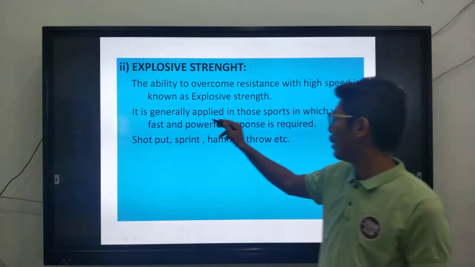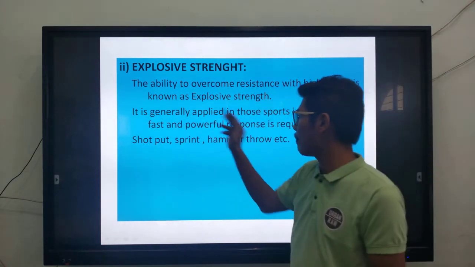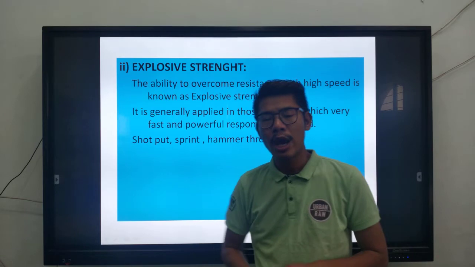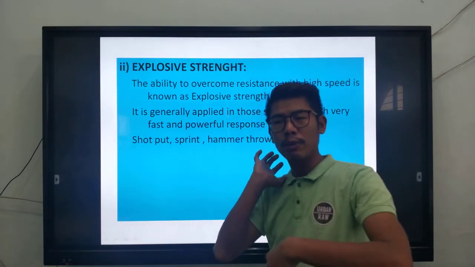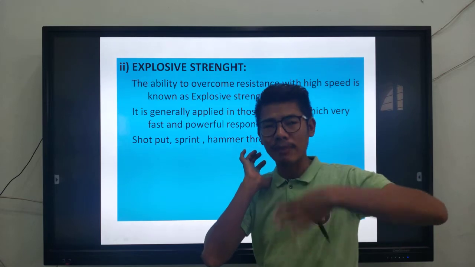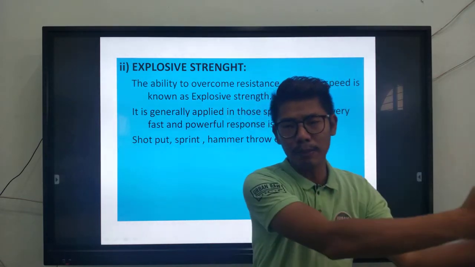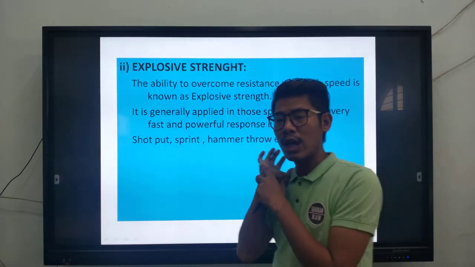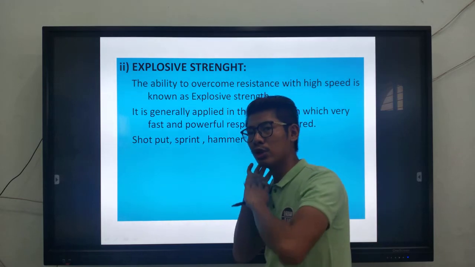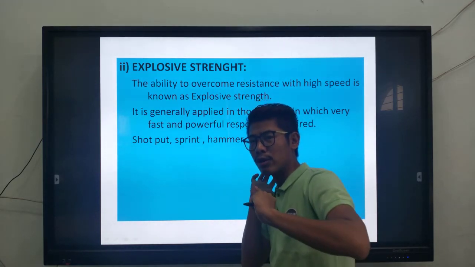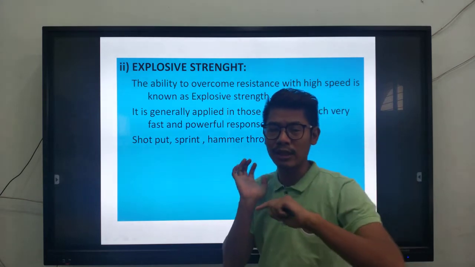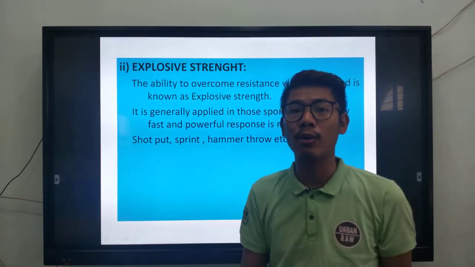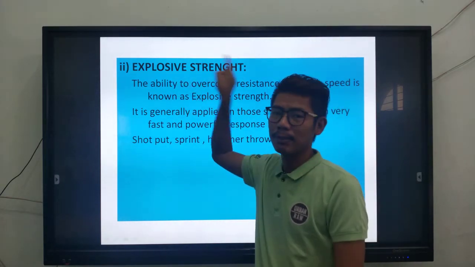So it is generally applied in those sports in which very fast and powerful responses are required, for example, shot put, sprint, hammer throw, etc. Take the shot put. You're holding a shot put, and you're using energy. So it can be used as maximum strength from the beginning until the completion of the process. We call this maximum strength. But explosive means you're holding the shot put, taking the position, and the moment you release it, you apply all the energy that you have in the body at one go. That is called explosive strength.